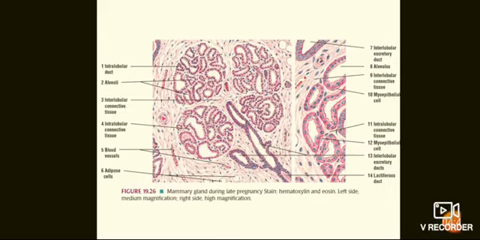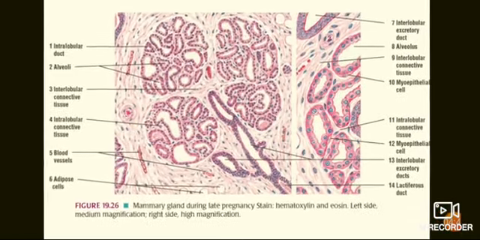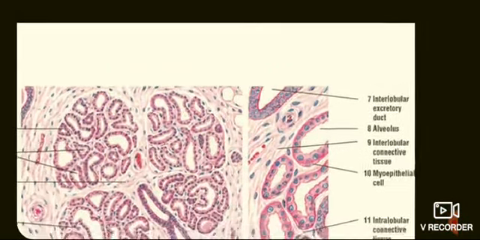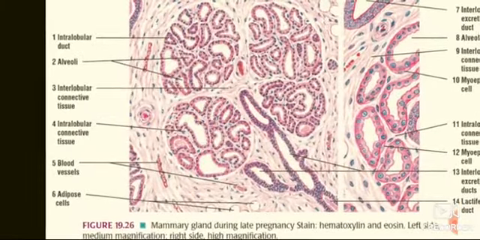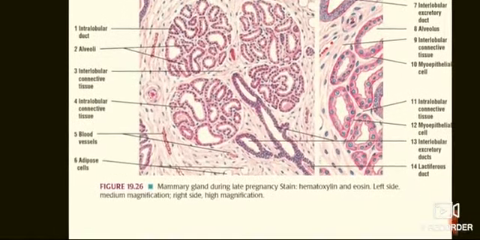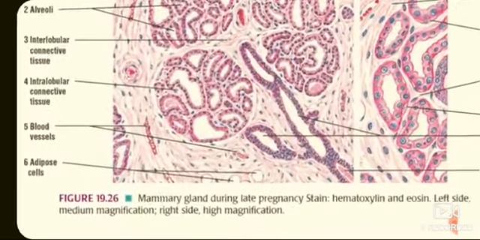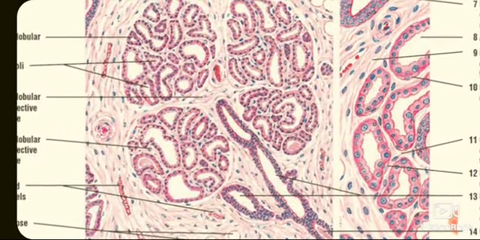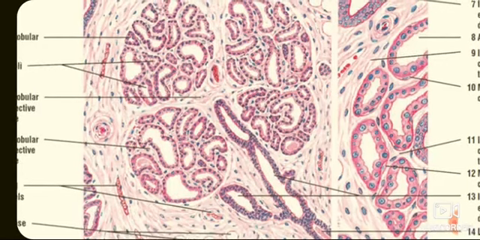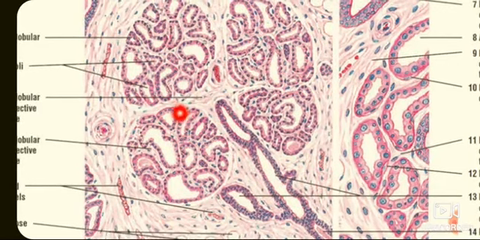Now coming to the mammary gland during late pregnancy. During pregnancy, the glandular epithelium is prepared for lactation. In the late pregnancy, the alveolar cells become secretory and the alveoli and the ducts both enlarge in size. Some alveoli contain secretory product, but secretion of the milk by the mammary gland begins only after parturition.